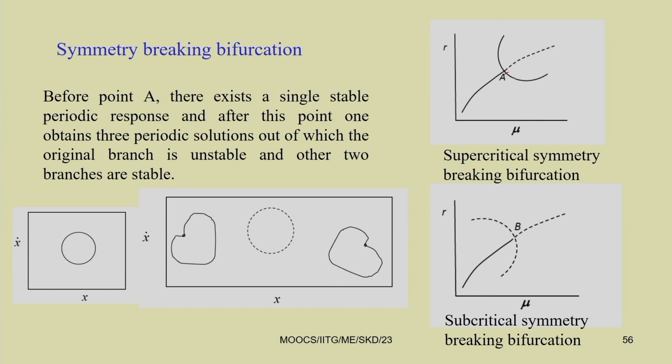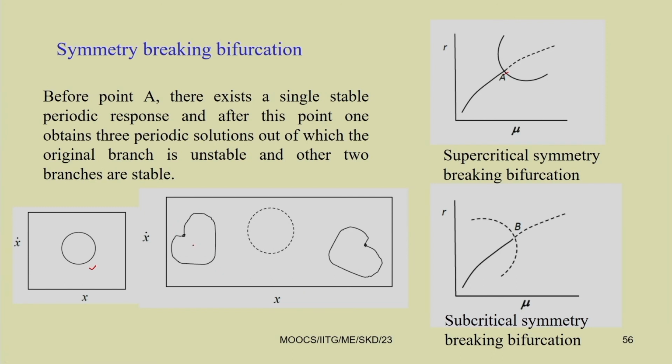The stable periodic solution will continue as an unstable periodic solution, and at this point 2 more stable periodic solutions will emanate from point A. So, before bifurcation you have a periodic response, and after bifurcation this is the phase portrait we have plotted. After this bifurcation we have 3 different periodic responses. For periodic responses it is a closed loop, so if you plot x versus x dot, it is a closed loop.